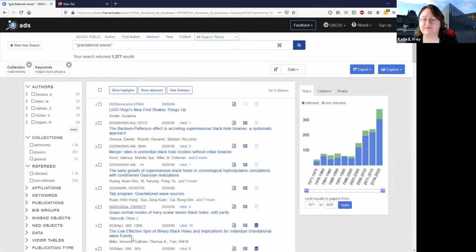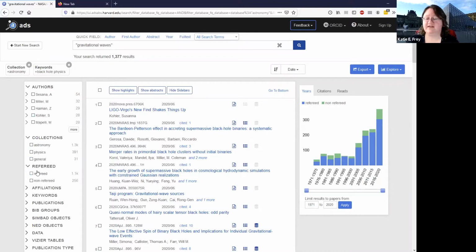Now I'm just looking at these results, and I just happen to know, because I have a lot of experience with astronomical literature, that this first result is from the AAS Nova, which is a kind of a blog system that's set up by the American Astronomical Society. The articles in there are really interesting, but they're not peer reviewed. And we're doing astronomical literature searching, so we want to make sure we're looking at peer reviewed material.